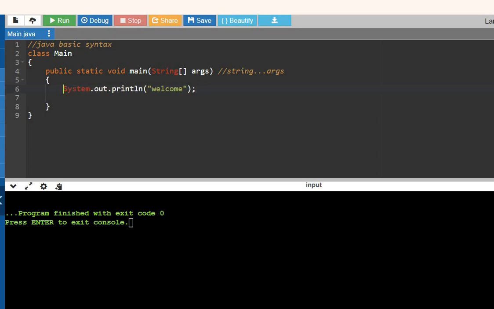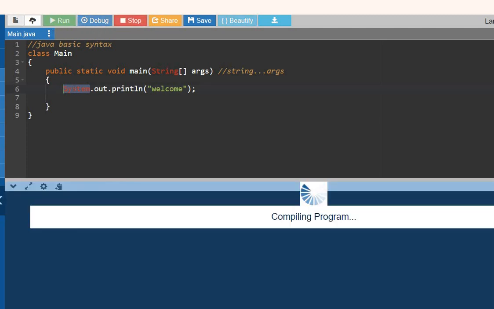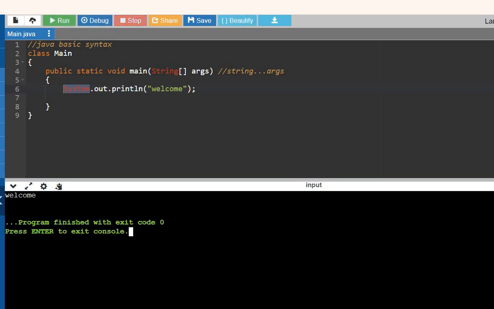What is System.out.println? System is a class that loads the program into the system. When you use dot out, it goes to the PrintStream class. The PrintStream will provide the output and throw it out. First it loads everything in the system and gives out to the PrintStream class, and the print statement is used to throw the output here, welcome. Understand properly.